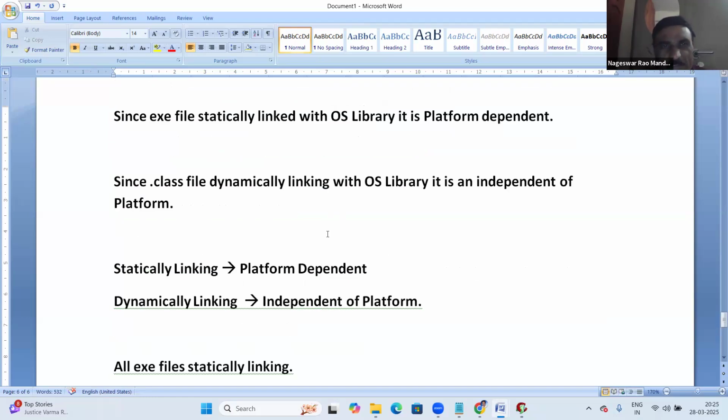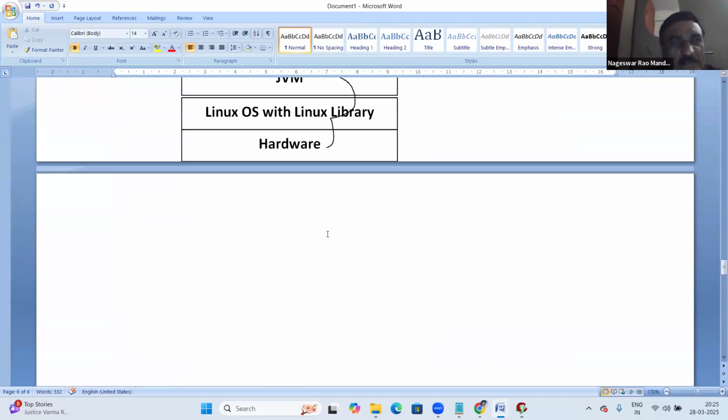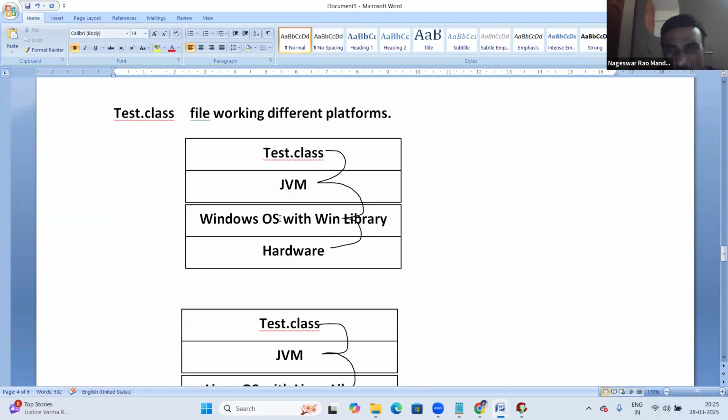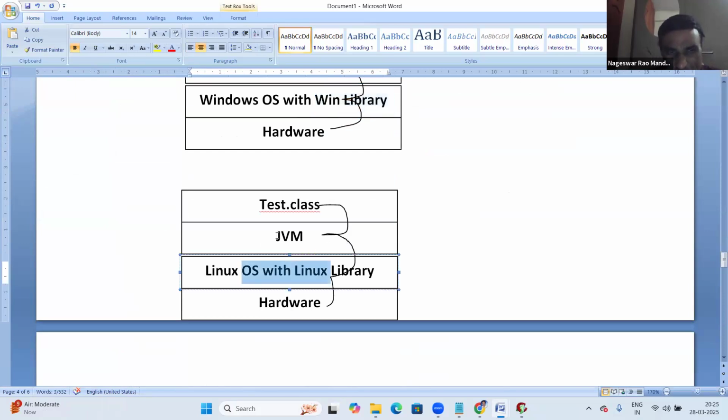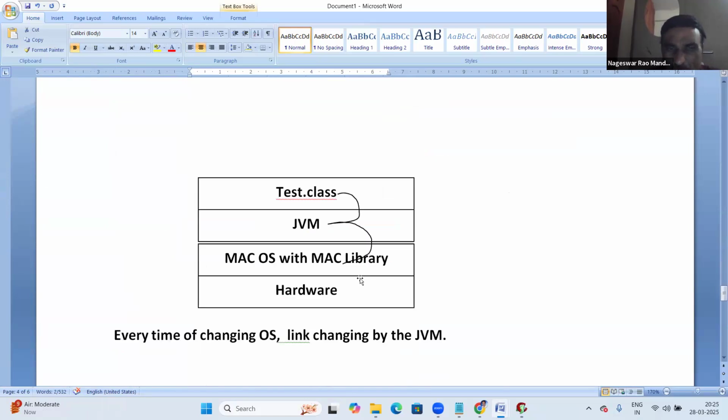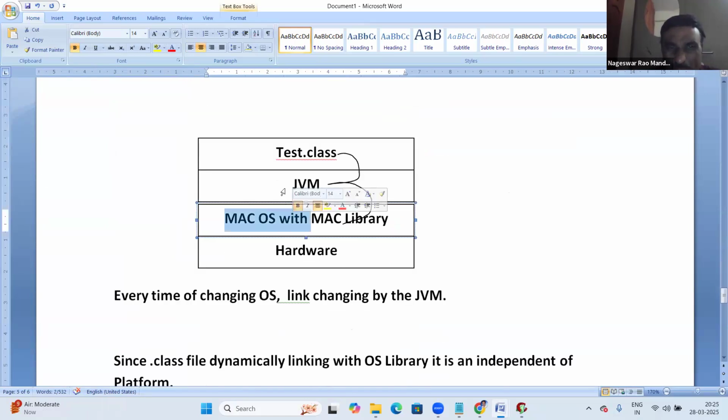Now here, there may be some doubt. Simply, the Windows JVM takes test.class for linking with the Windows OS library. Next, the Linux JVM takes test.class for linking with the Linux OS library. Next, the Mac JVM takes the .class file for linking with the Mac library. Now the question is, is JVM part of the OS?